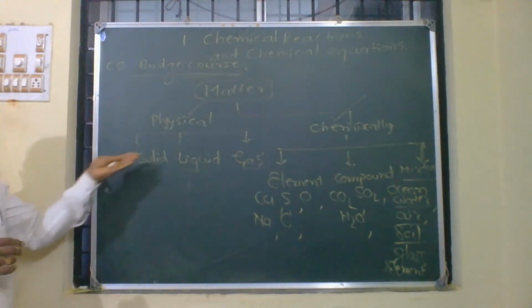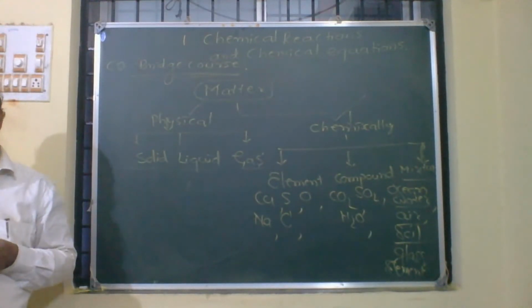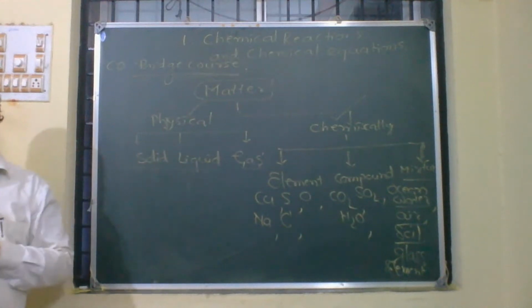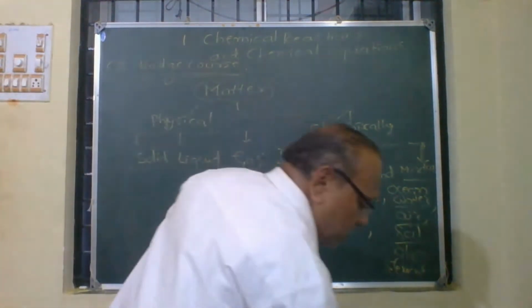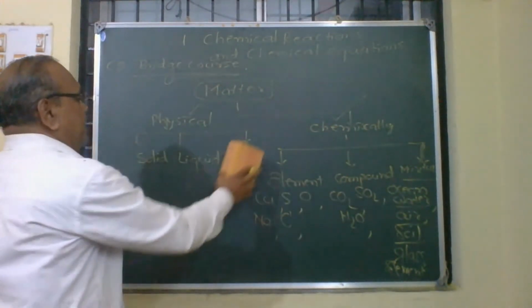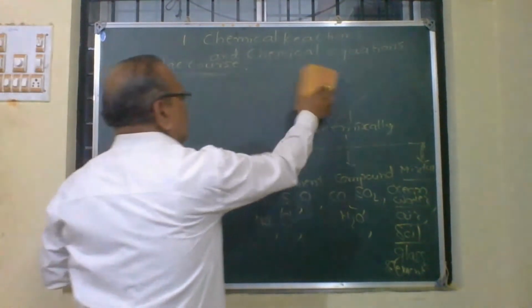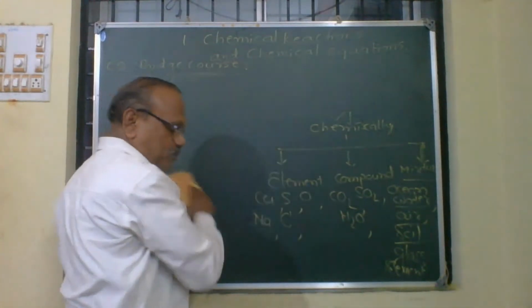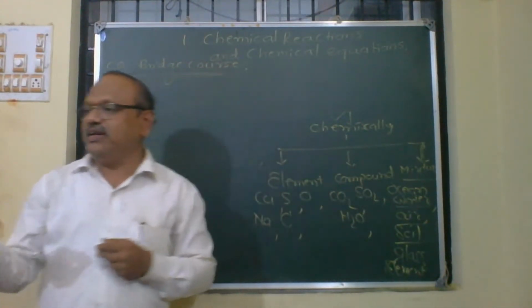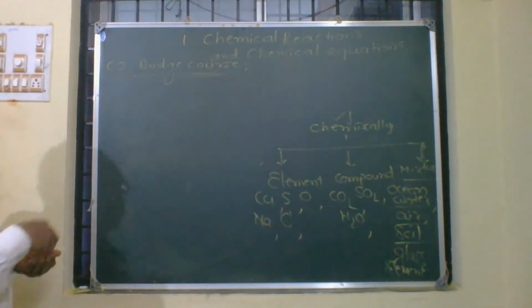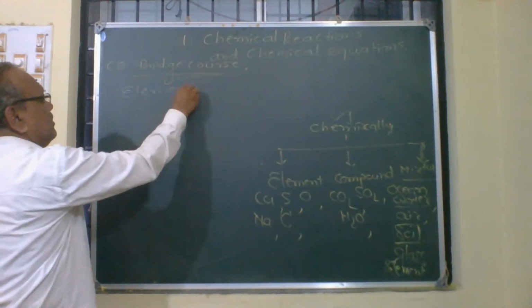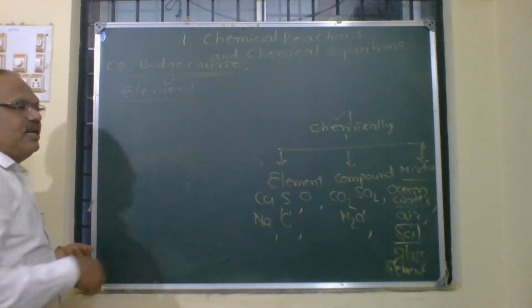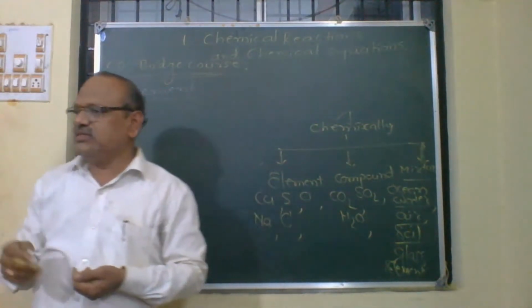As you already studied solid, liquid and gases in the earlier classes, let me focus on chemical classification in this chapter. So now the question is, what is an element? The question is what these elements are, compounds are and how they are represented. What is an element? Element is called a pure substance, as we told.